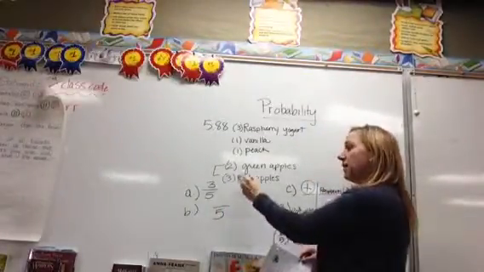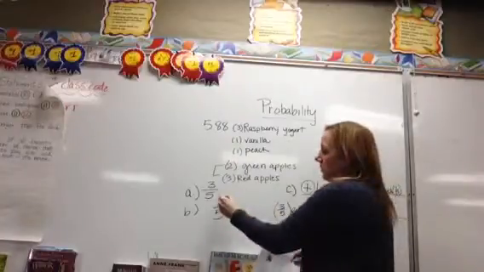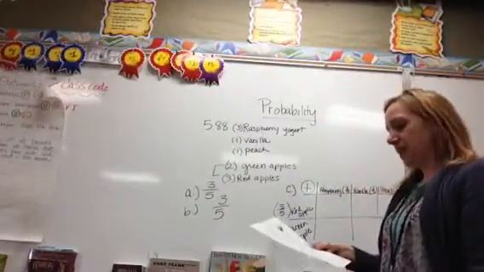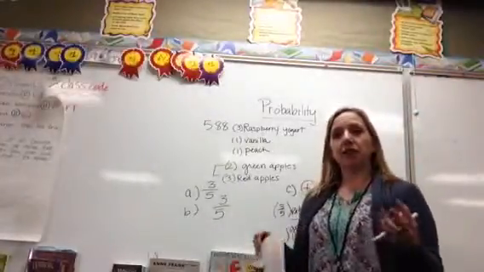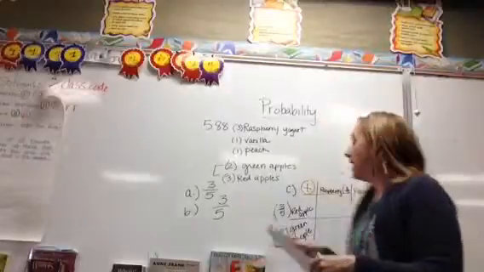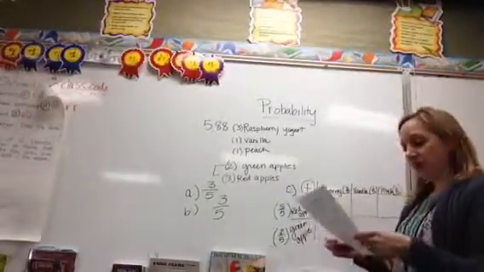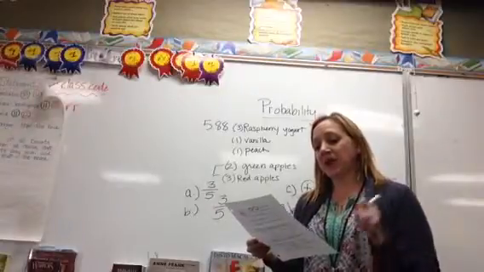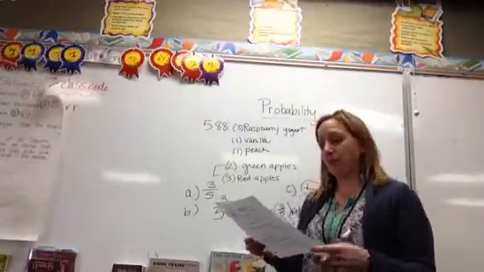But his chances of getting a red apple, we only have 3. So his probability would, again, be 3/5. Part C gets a little bit more challenging where we're going to take two probabilities and multiply them together, and I'm using my table up here. So part C says, what is the probability that Lucas will eat a raspberry yogurt and a red apple?